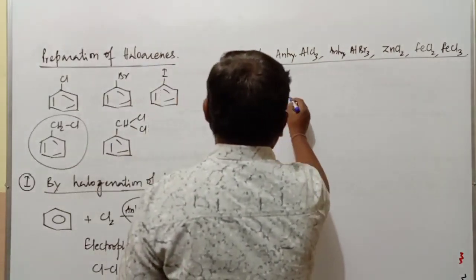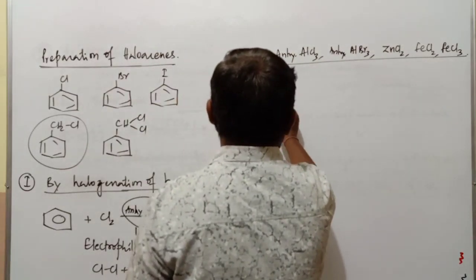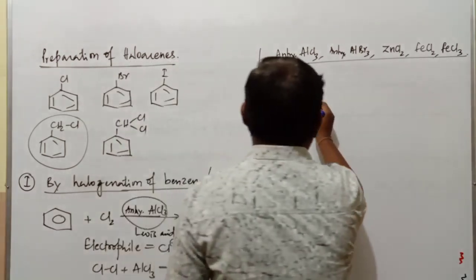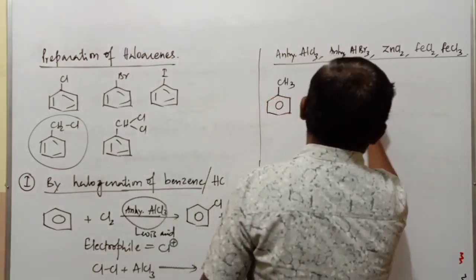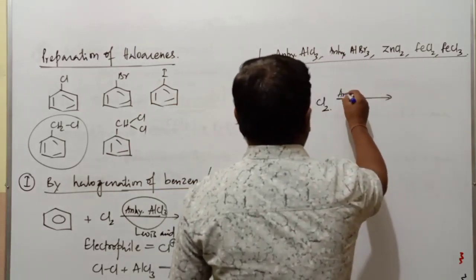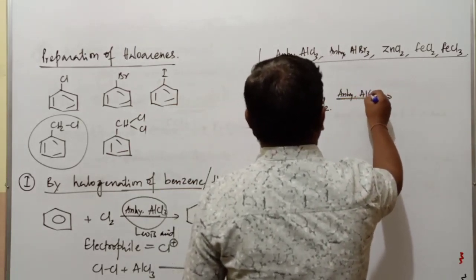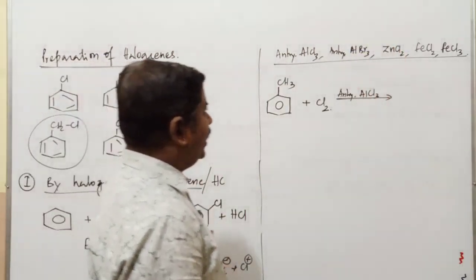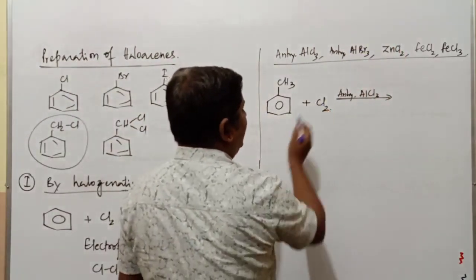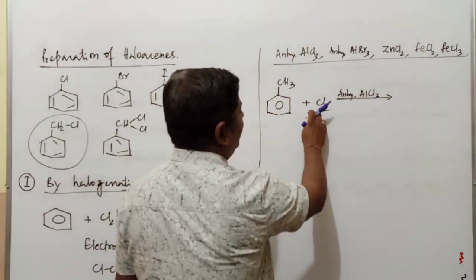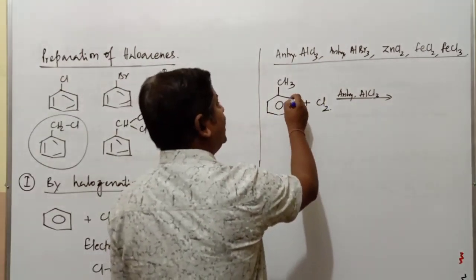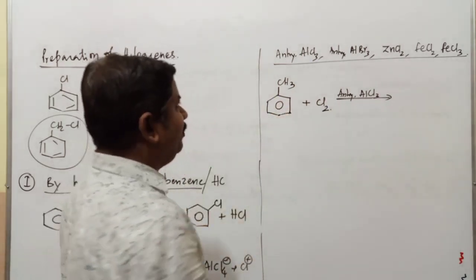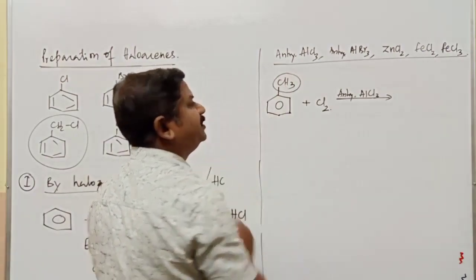One more example related to this reaction is toluene, methyl benzene. When this compound is treated with chlorine in the presence of the same anhydrous AlCl3 halogen carrier, any of the substances can be used in that reaction. Now whether the chlorine electrophile goes to the ortho position, the meta position, or the para position all depends upon the existing substituent.